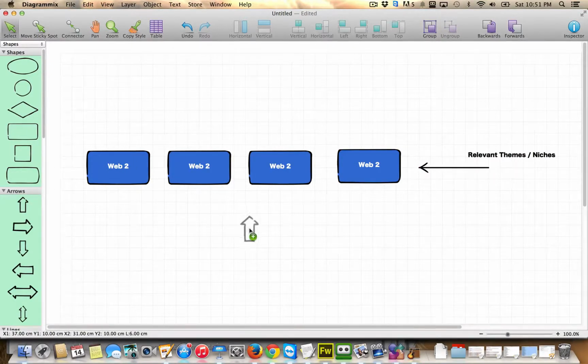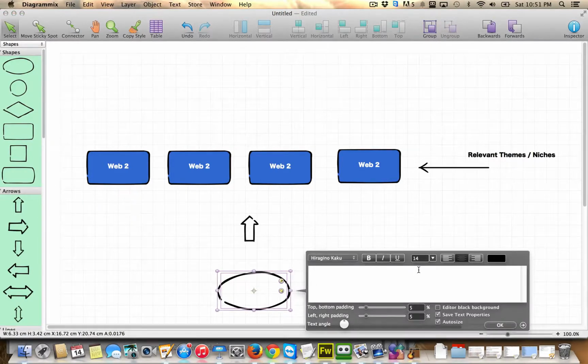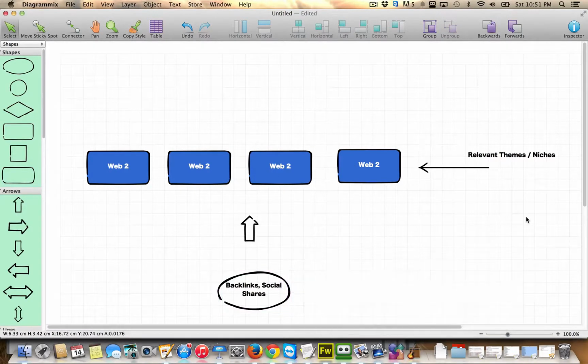So I'm going to do a circle here, and we're just going to title this as backlinks, okay? And also you can do social shares to give it a mix. So backlinks, bookmarks, social shares.